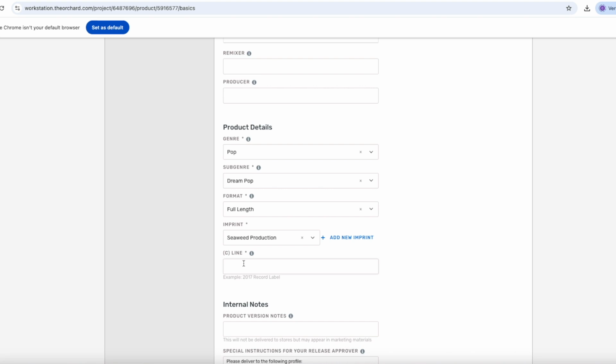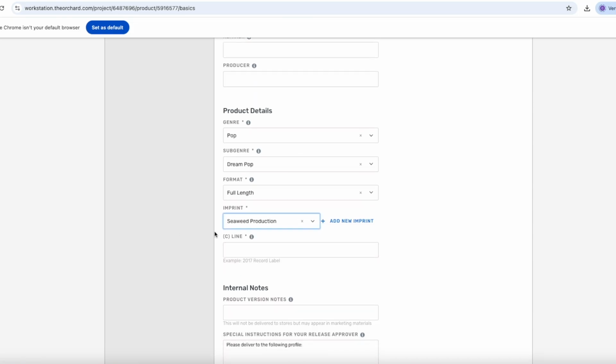And you don't need to have a company to create a label as such. So if you haven't released music before, you can just make up an imprint name. But do not copy an already existing label. So then click Add New Imprint, enter the name, and then click Add Imprint. If you've already created an imprint, you can find it at the drop-down menu right over here. But in this case, we have only created one imprint called Seaweed Production.